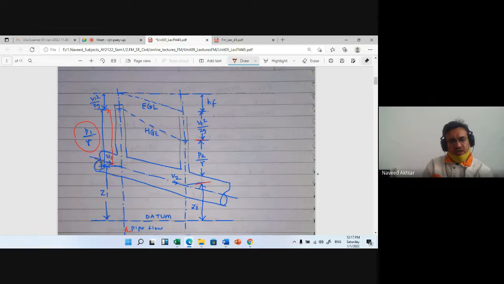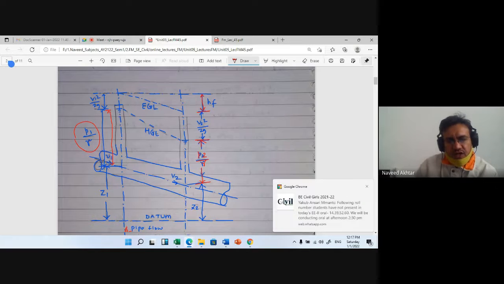We have taken two sections apart at a distance of L. The pressure at section 1 is different than the pressure at section 2 due to the sum of the head losses. Here friction loss hf is denoted, that is the loss due to the pipe flow.